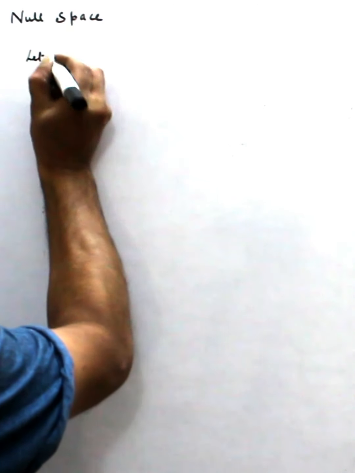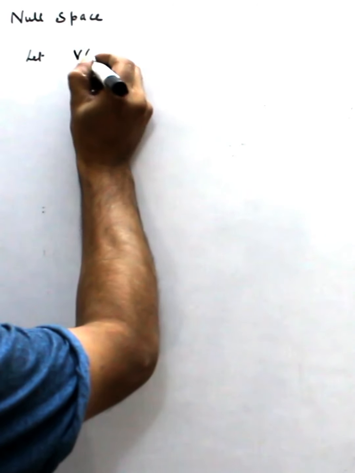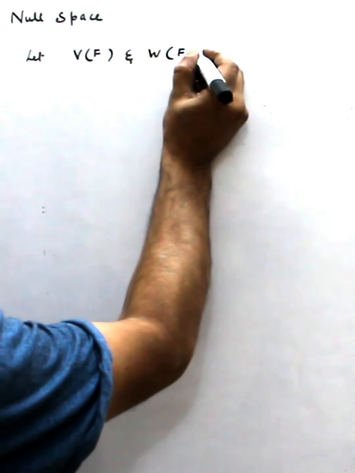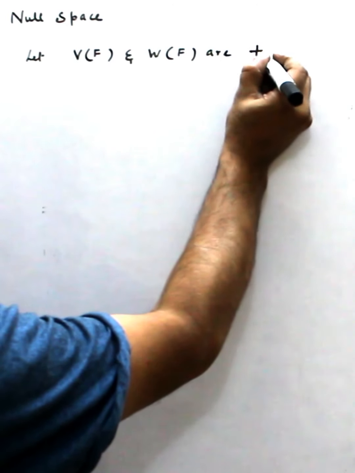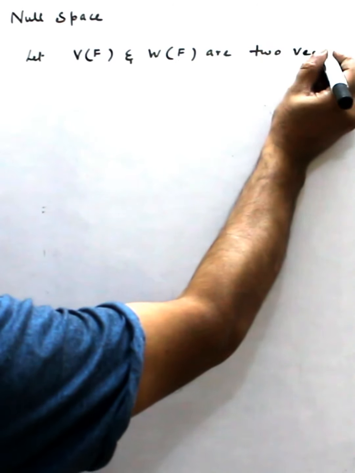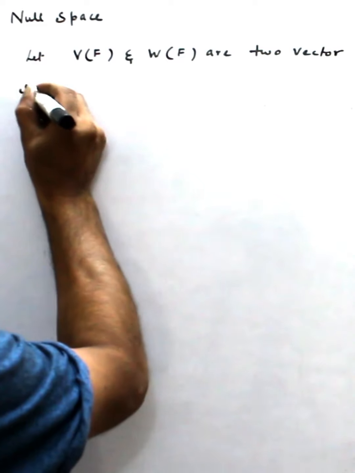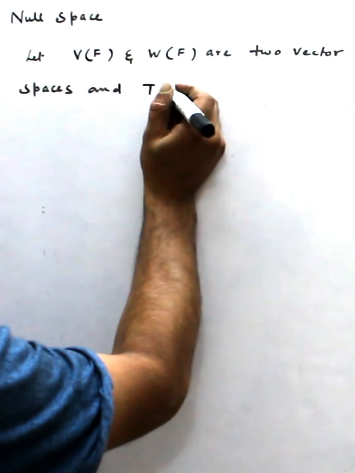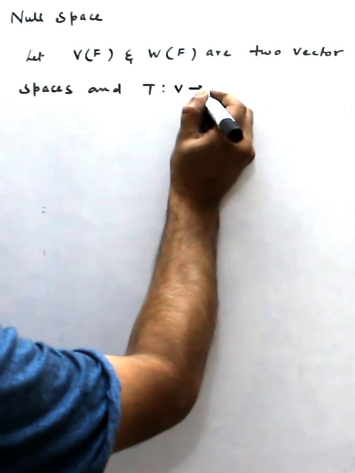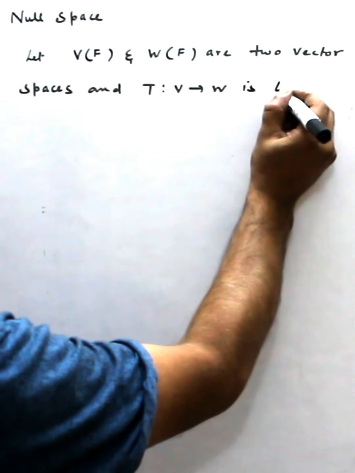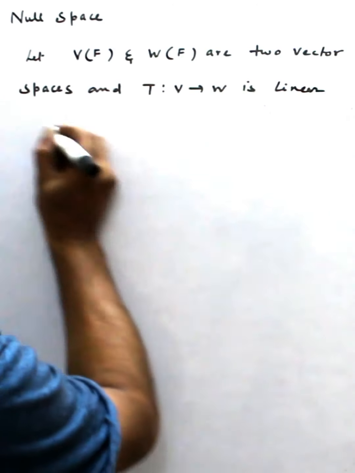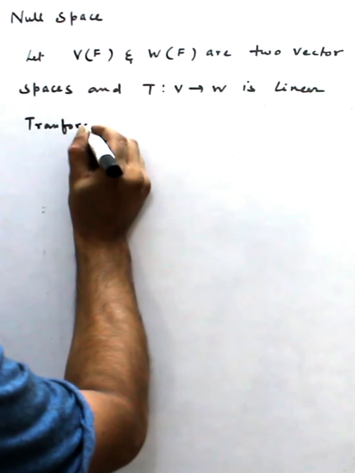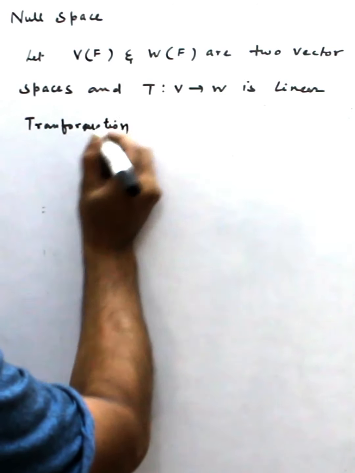Let V and W be two vector spaces and T from V to W be a linear transformation.